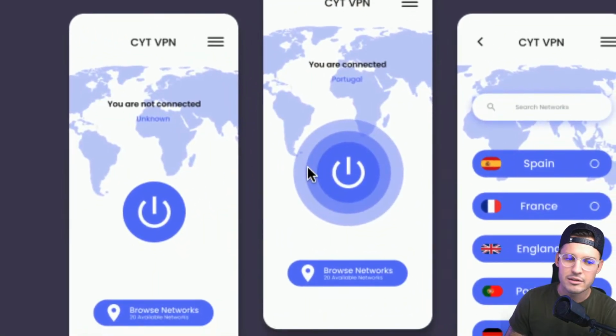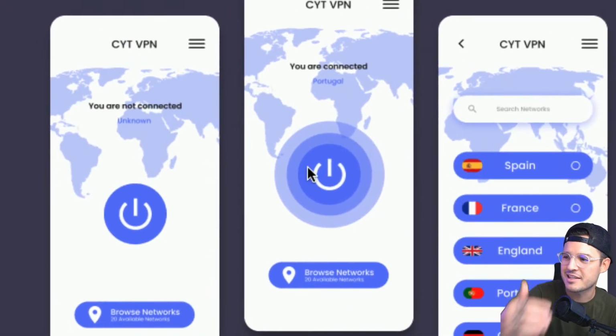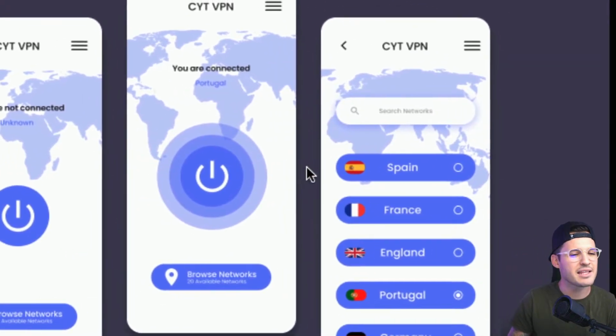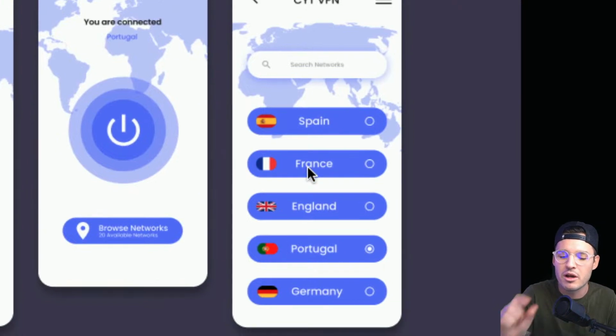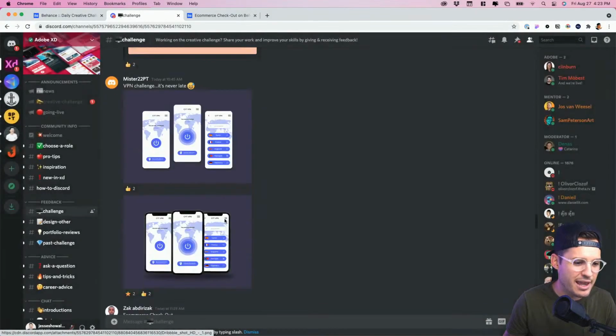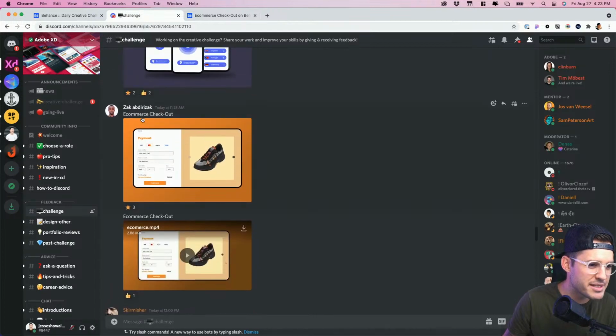All right. I like the color. Super love the color. I really hope that you take this to the next level and do some of those like pulsing kind of power buttons. This is really nice. I'd say the only thing I'd say is watch out for some of these darker select tabs. You probably want to keep those neutral so that the flag is the thing that does the talking and not the button itself.